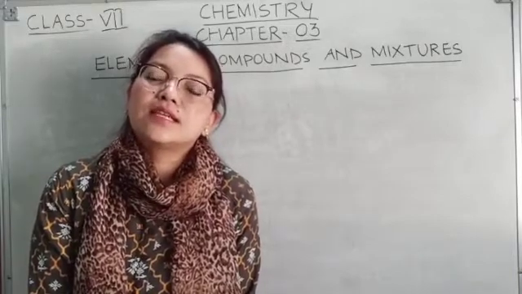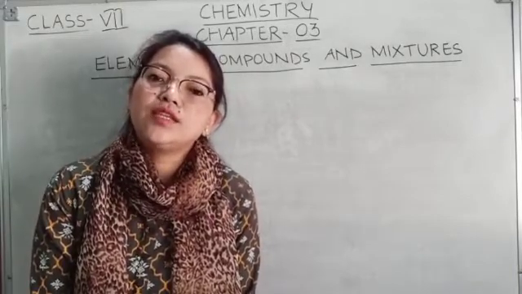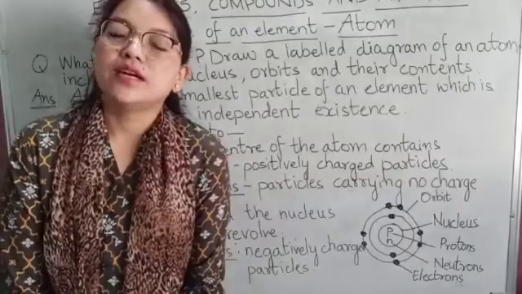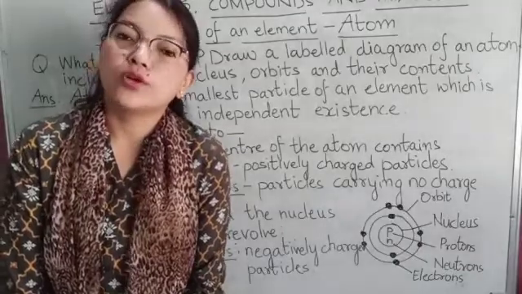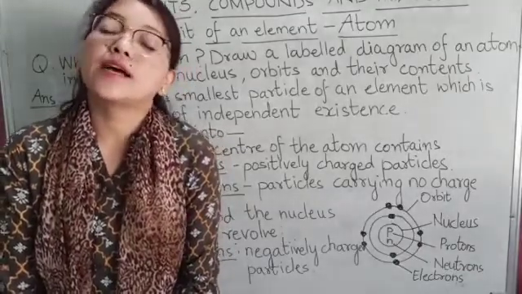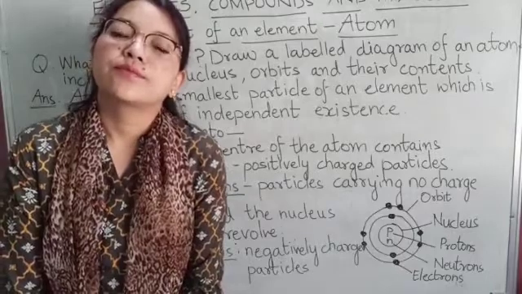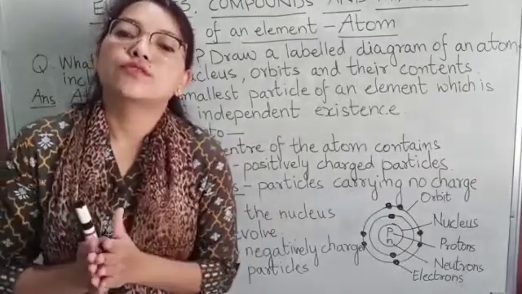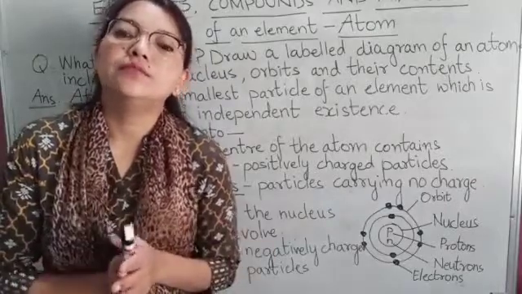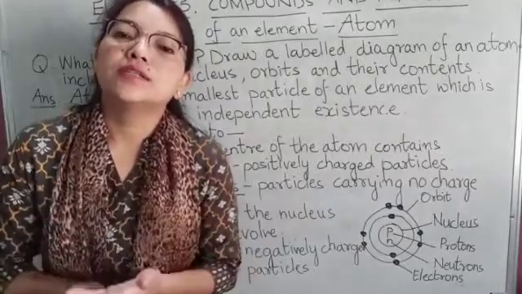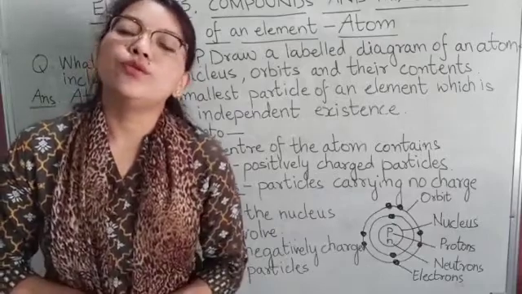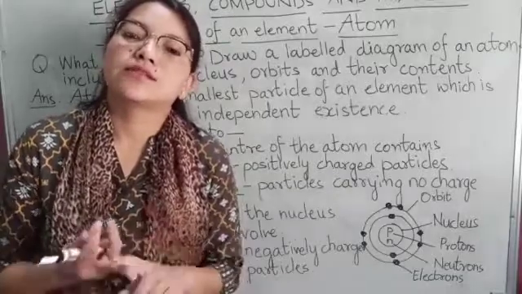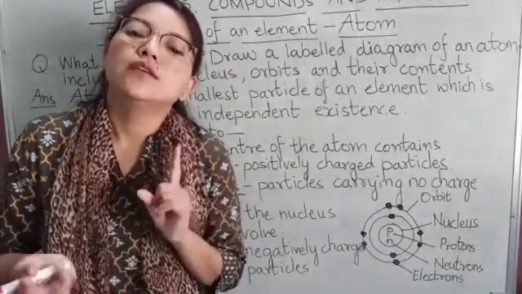Now students, let's continue chapter number 3, elements, compounds and mixtures. Earlier in the chapter I told you about pure and impure substances, and I also told you about what elements are. Today you are going to learn about the atomic structure, the structure of an atom and its subatomic particles, and also the symbols of elements, metals, non-metals, metalloids and noble gases.